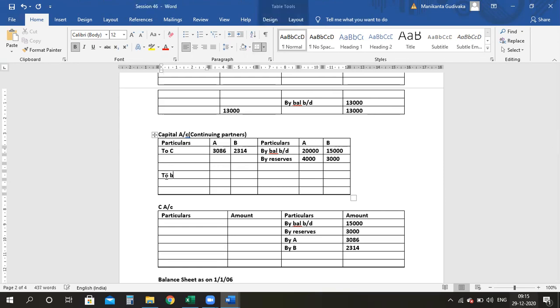So please calculate the balancing figures of partners, to balance carried down, balancing figure. Tell me the figures.